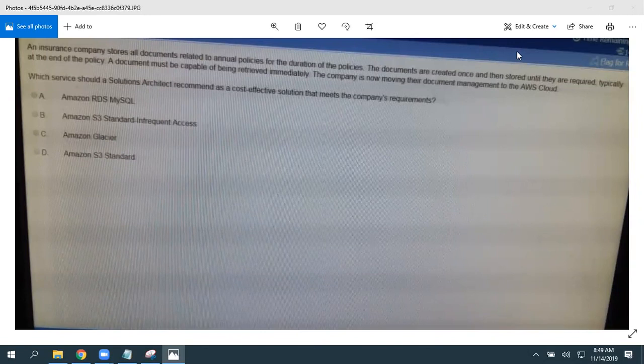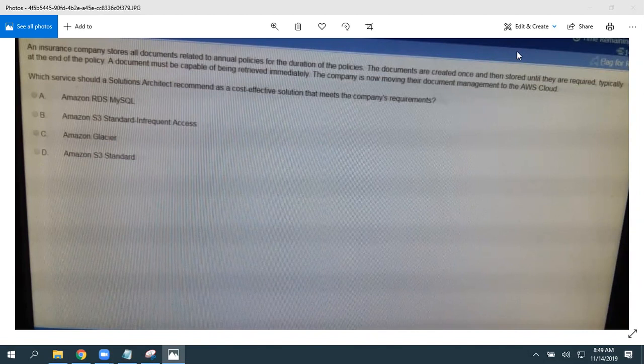So B is the right answer here. Just because the document is going to be generated only once, and typically they are going to access it only once at the end of the policy. So yearly once. But his requirement is that the document should be available immediately.